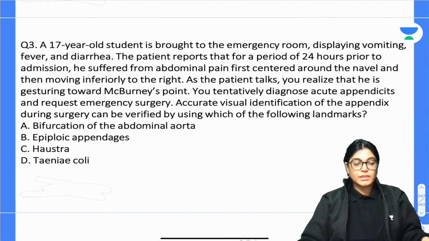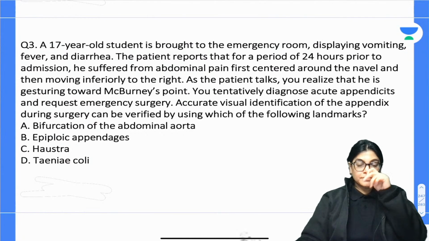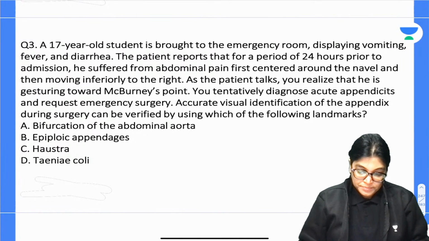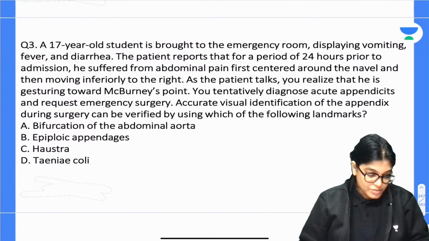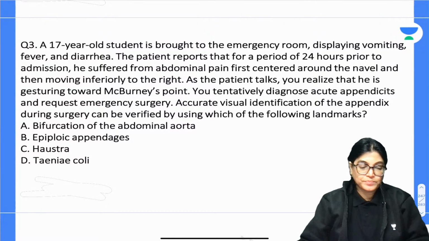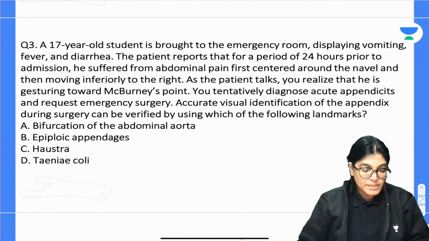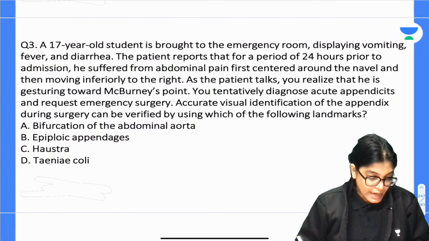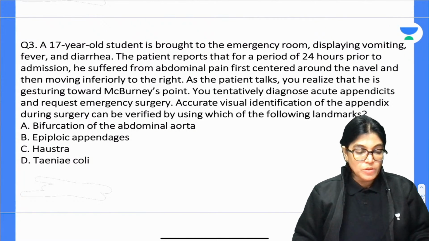Question number 3. Mark the correct answer. Okay, I got an answer from Kabuli, Arnold, Mangla. Aspirants, okay, let me come up with the right answer. So, I got an answer from Arnold and Mangla. What about others? What about others?